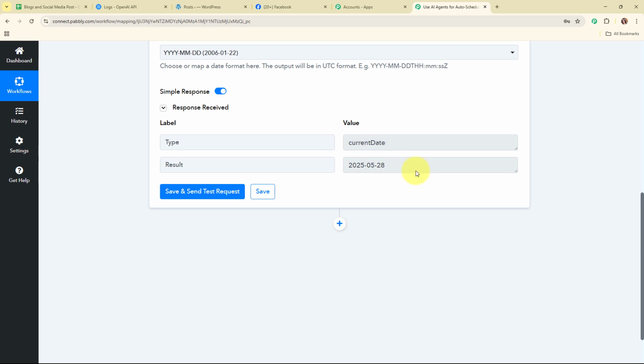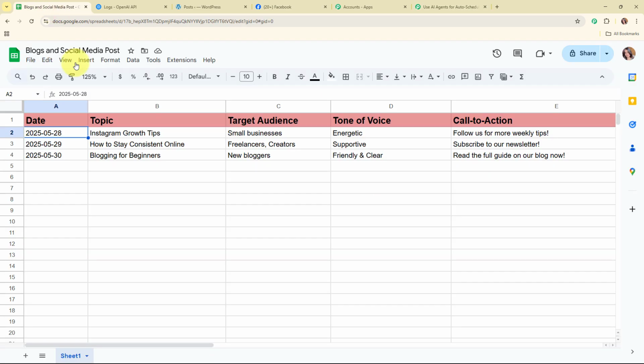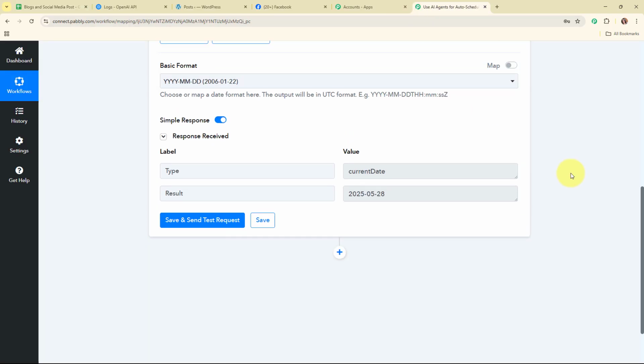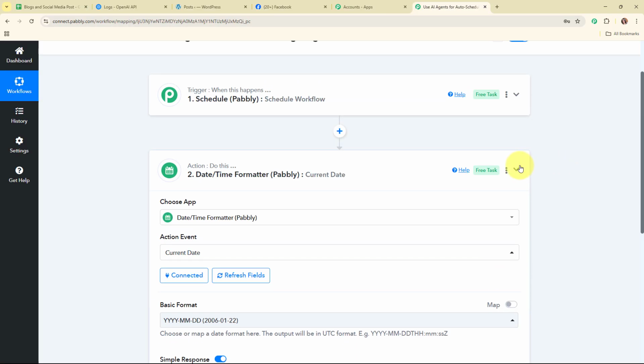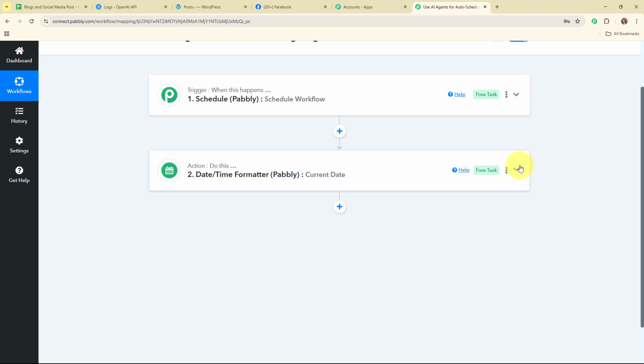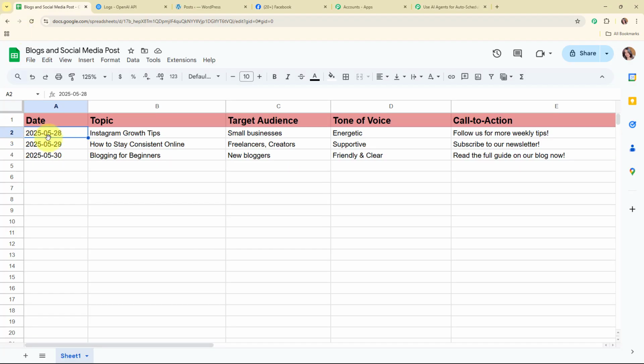Alright, so here you can see that this current date is matching the date format that we have added over here in our Google Sheets. Alright, so with this we have successfully set up this action step as well. So now here after retrieving the current date, what we are going to do is that we are going to extract the details from our Google Sheets based on this current date that we have received.